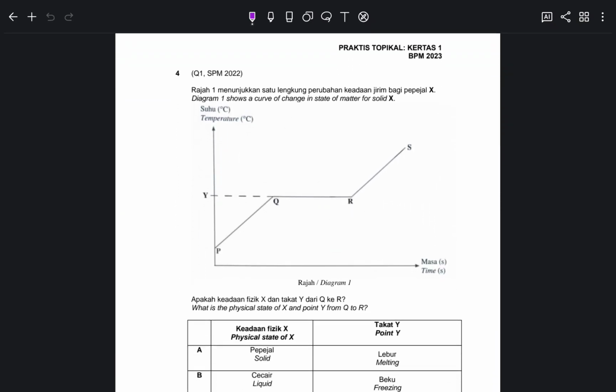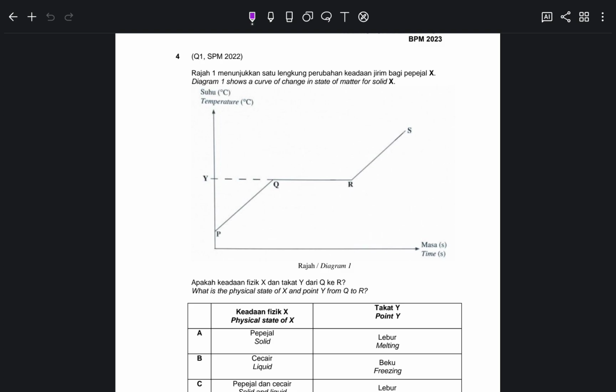Okay, moving on, next question, question number 4. It's from question 1 SPM 2022. Okay, this diagram shows the change in state of matter of solid X. Okay, so basically this diagram I would call diagram naik tangga. Or else in bahasa Melayu this is lengkung pemanasan. And in English it is heating curve.